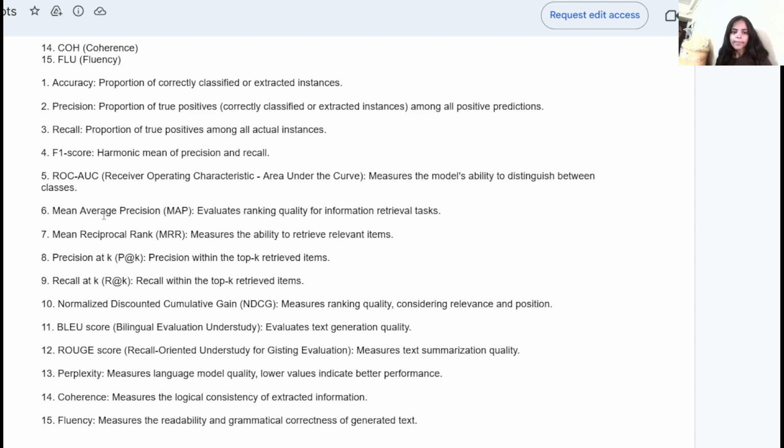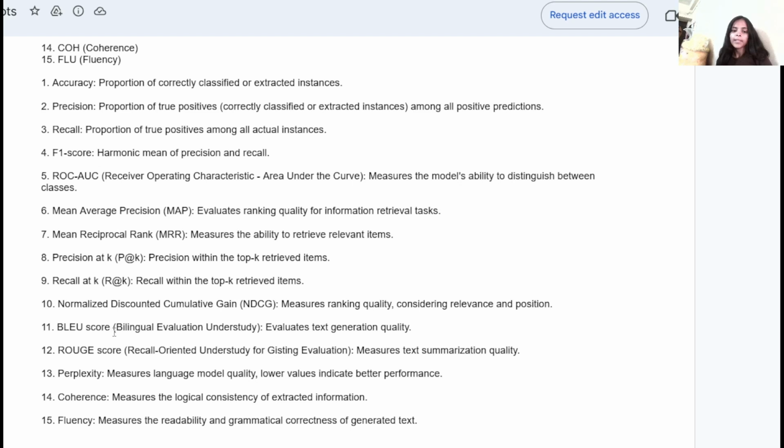Here, sixth is mean average precision, which evaluates ranking quality for information retrieval. Now seventh is mean reciprocal rank that measures the ability to retrieve relevant items. And eighth is precision at K, which means precision within the top K retrieved items, and recall at K means recall within the top K retrieved items. Now 10th is normalized discounted cumulative gain that measures the ranking quality considering relevance and position.